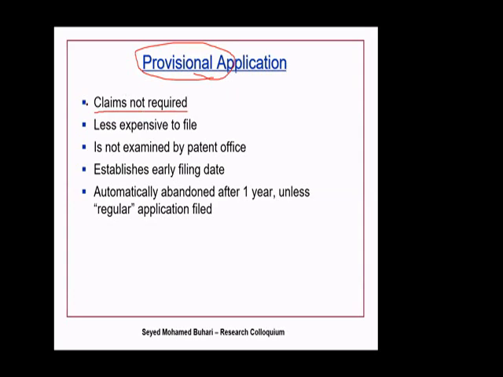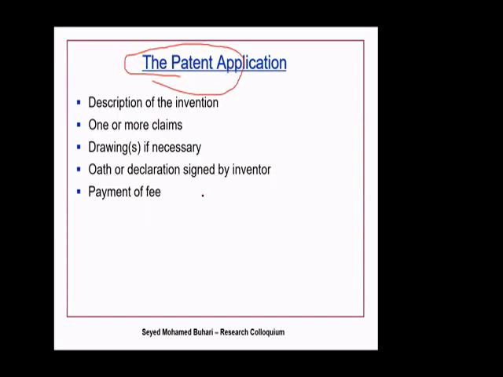What do you mean by a claim here? We'll discuss. It is less expensive to file a provisional patent. The patent office is not going to examine your provisional application. The only thing you get mainly is an early filing date. But remember, after you submit the provisional application, within 1 year, you should submit the actual application itself. So you are given a period of 1 year.